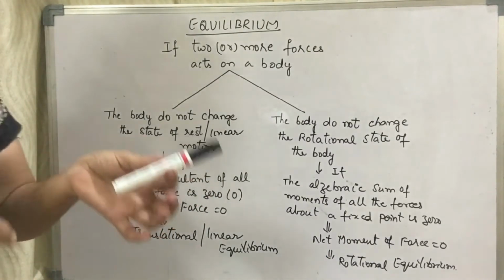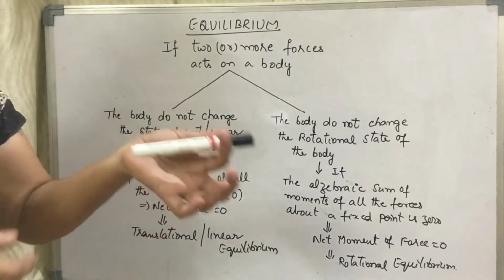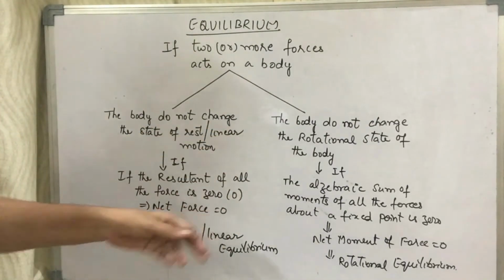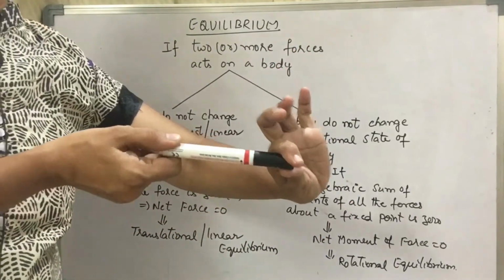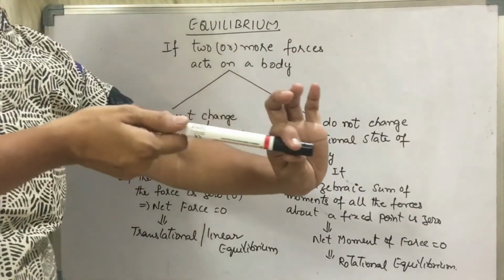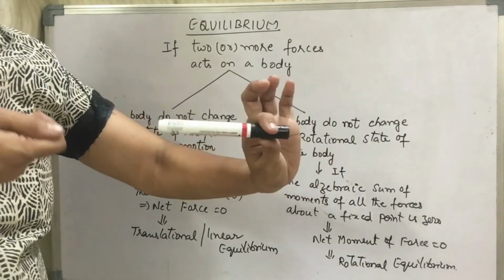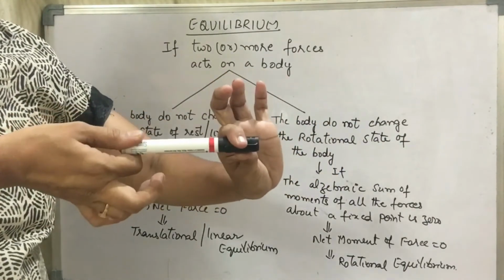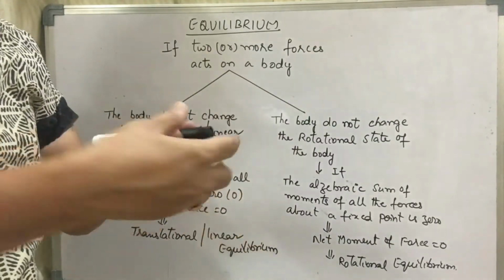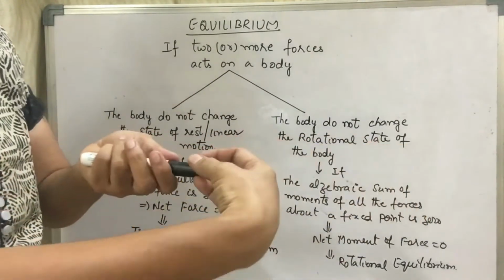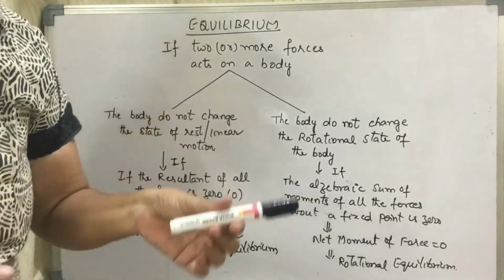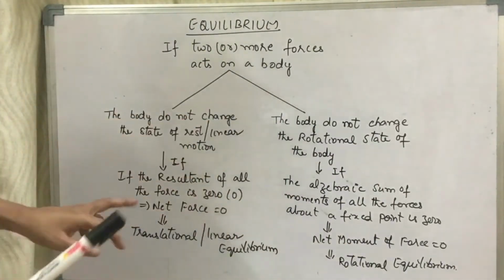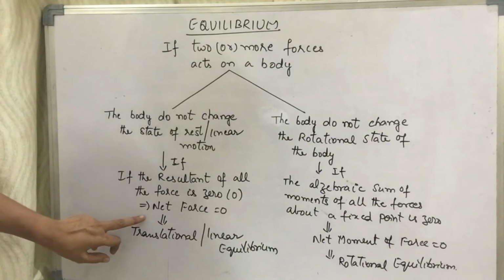Children, what do you mean by the net force being 0, the resultant force being 0? Suppose you are pulling this pen with a force, and with the same force I am also pulling it from the other side. Will the pen move now? No. Suppose you are pulling with 10 newtons of magnitude, and I am also pulling with 10 newtons of magnitude. Will this pen move? No. So the net resultant force becomes 0 in that case.